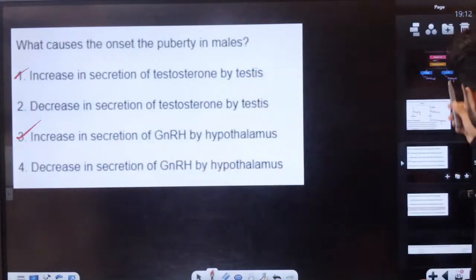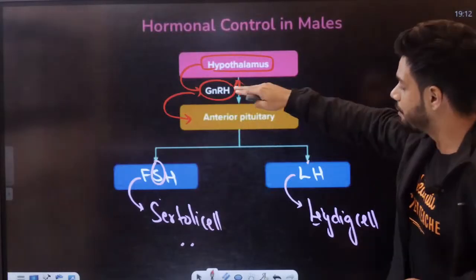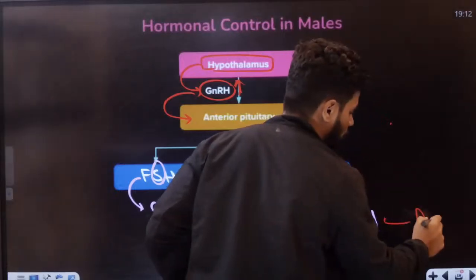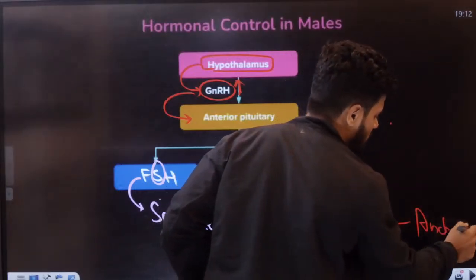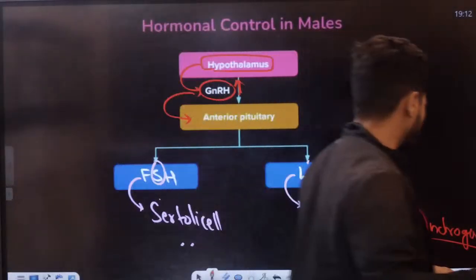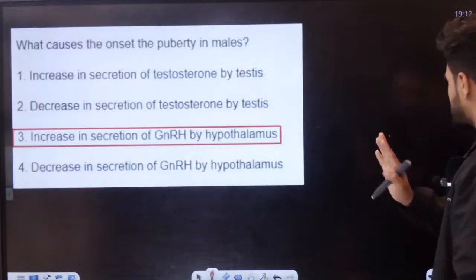So all of you know, here what happens? First of all, there is an increase in GnRH. Because of that only we get Leydig cell action. This will produce testosterone and androgen. That's how androgen happens here. I'm proud of all of you students. Usually many students get this wrong, but all of you are smart today.